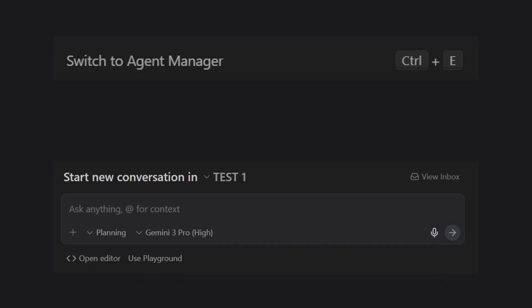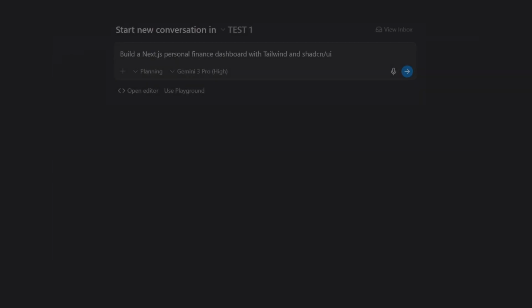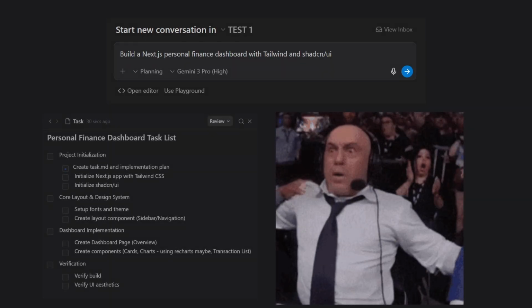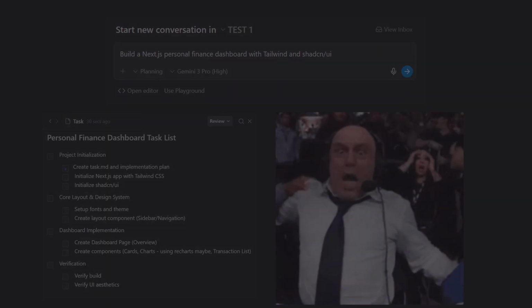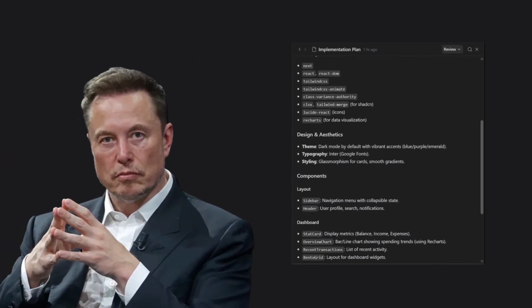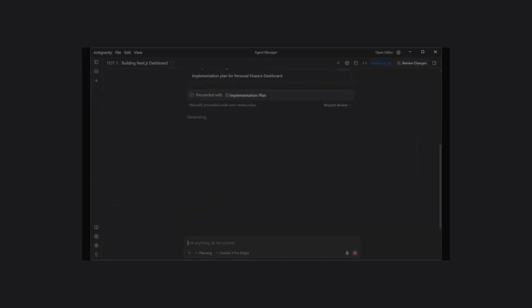Step 1. Open the manager surface and hit New Task to spawn your first autonomous architect. Give it a prompt like, build a Next.js personal finance dashboard with Tailwind and shadcn/ui, and watch the task checklist artifact appear. Don't just let it run. This is where you play boss mode by reviewing the plan and telling it to skip the crypto features because you're not a grifter.